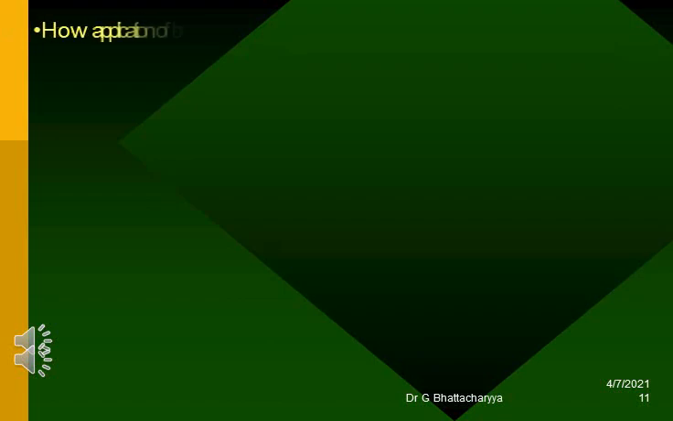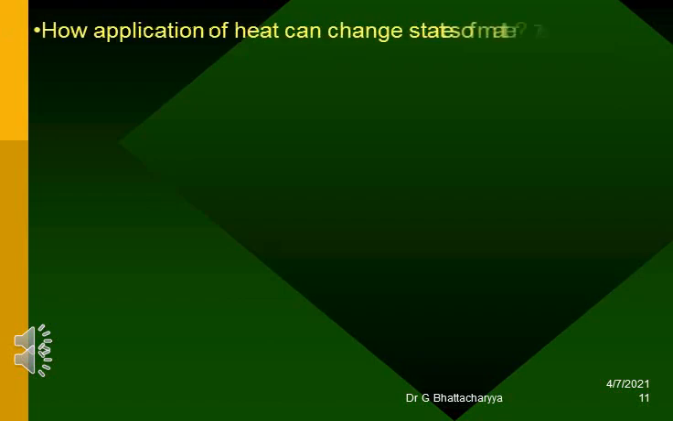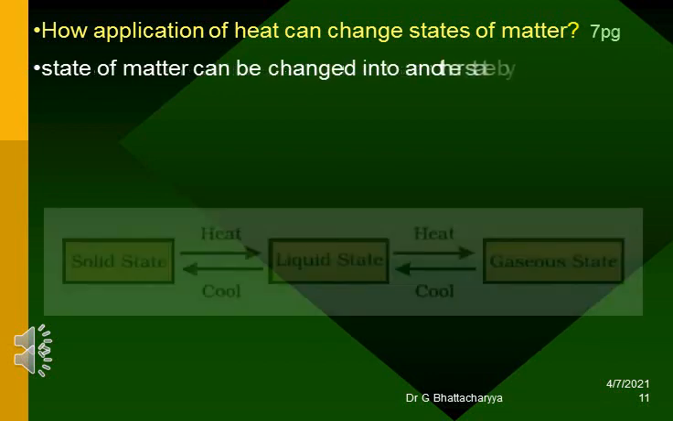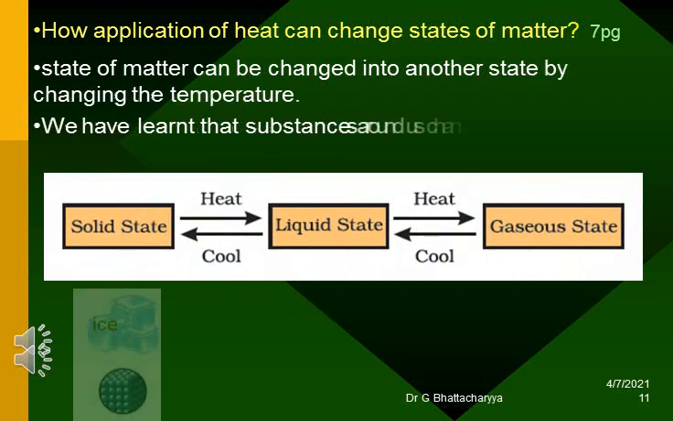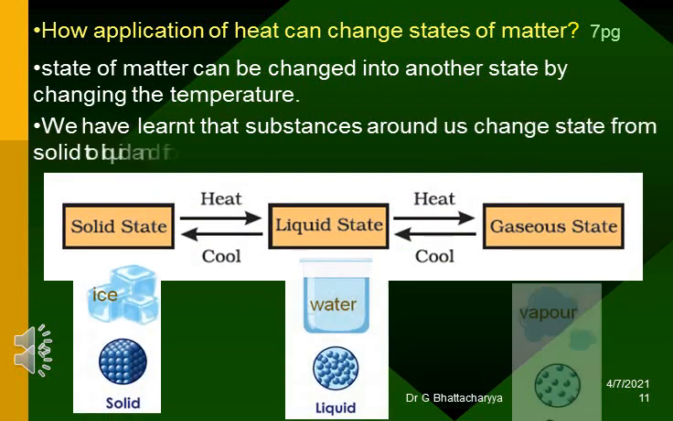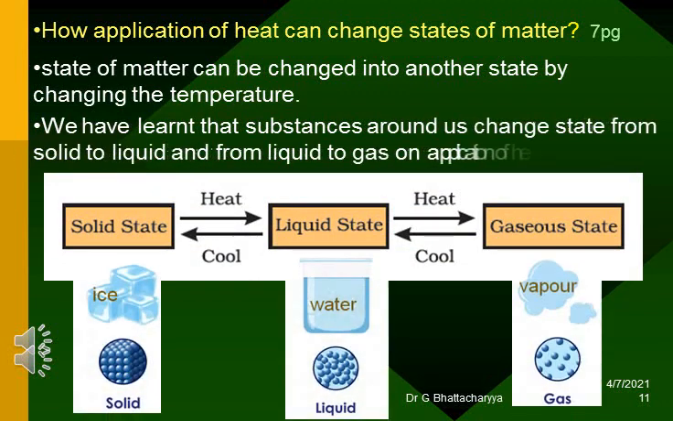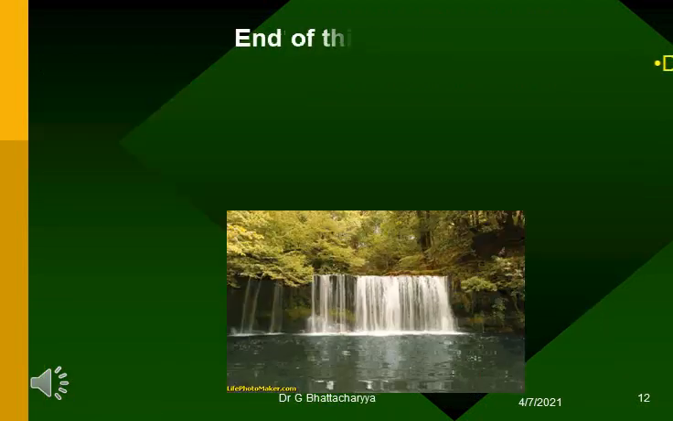How can application of heat change states of matter? State of matter can be changed into another state by changing the temperature. We have learned that substances around us change state from solid to liquid and from liquid to gas on application of heat. End of this part.